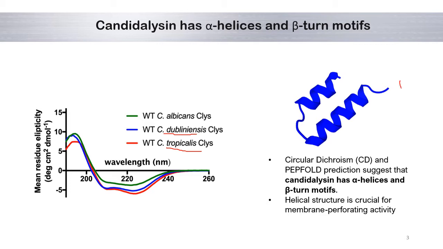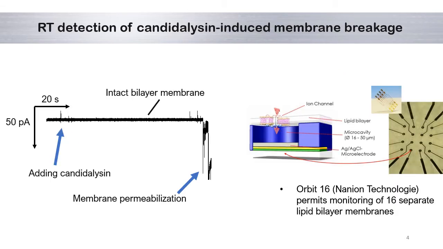This is a structure predicted by PEP-FOLD, and it's important to have the helicity for membrane-active peptides. However, the mechanism of cellular import remains unknown on a molecular level. Here we reconstituted planar lipid bilayers in a multiple array device using Orbit16 and monitored the membrane permeation properties of candidalysin using electrical recording.